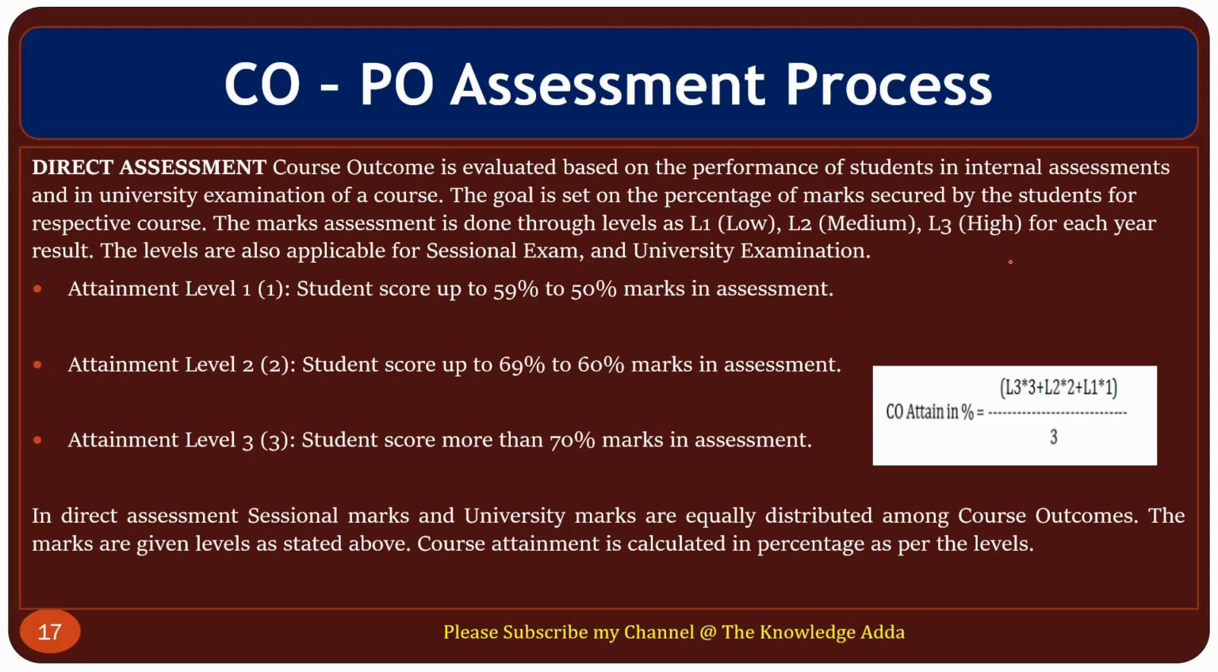So the attainment level can be defined by the teacher, and it also varies from subject to subject. If you feel a subject is very tough, you can change the range of your attainment level. It totally depends upon you. And this is the formula to calculate CO attainment of a particular subject.